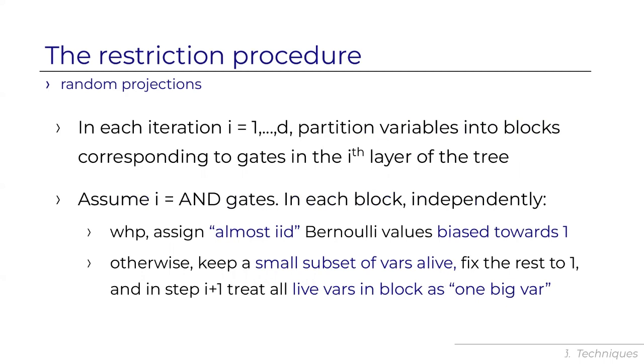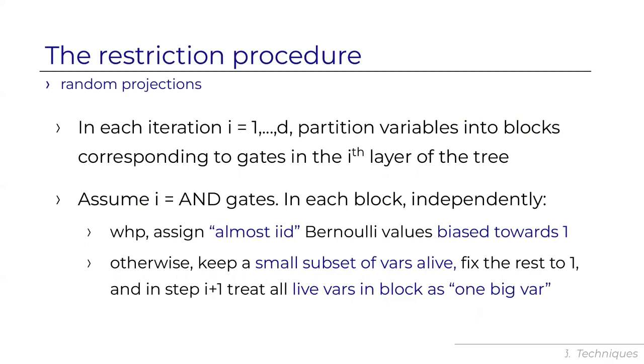So in the first iteration, each block is all the variables that feed into a gate in the first layer. And in the next iteration, it's all the variables that feed into gates that feed into a gate in the second layer, and so on and so forth. For simplicity, let's describe what happens when the iteration corresponds to a layer of AND gates. And there is independence between blocks. So for each block independently, there are two cases: a case where we fix all the variables in the block and the case where we keep some of them alive.